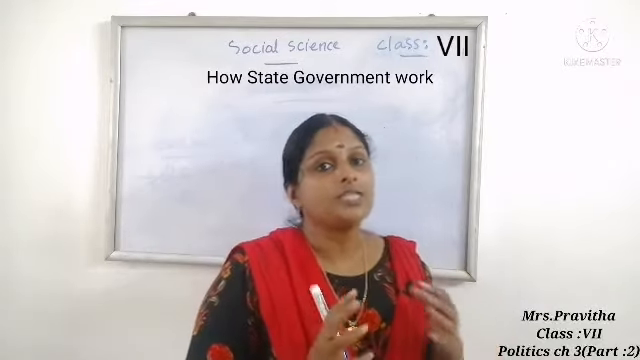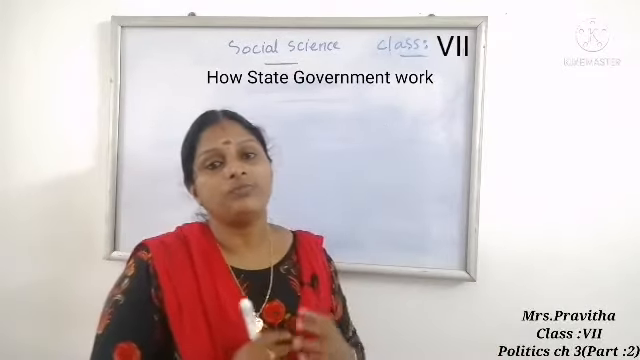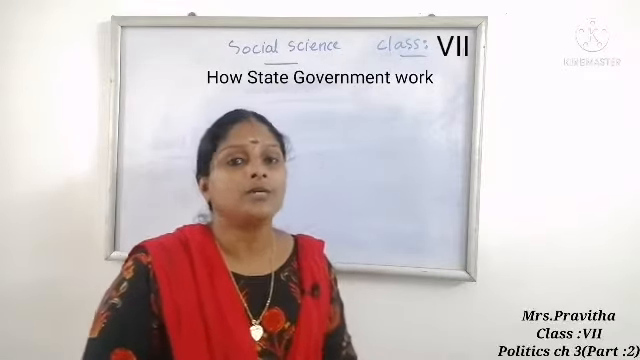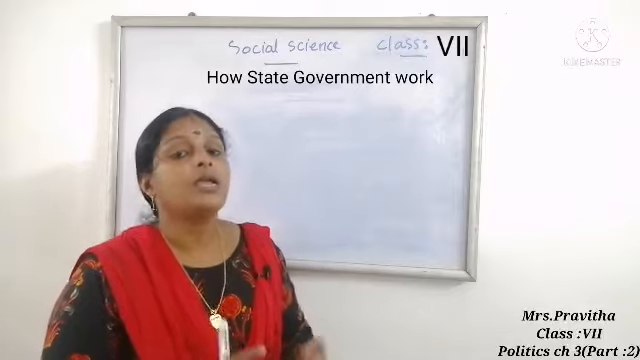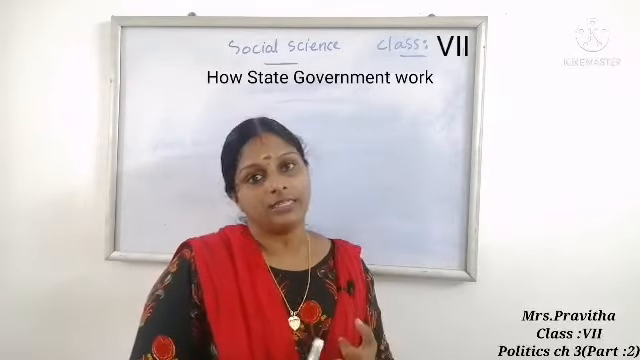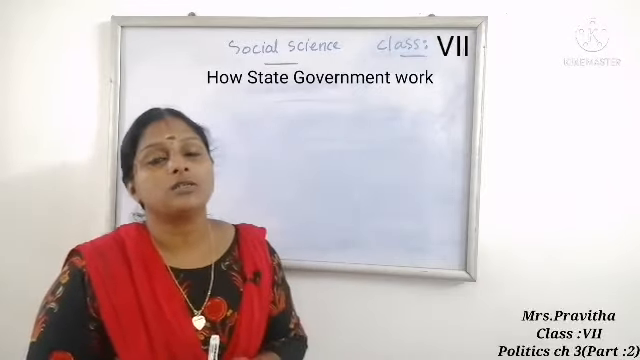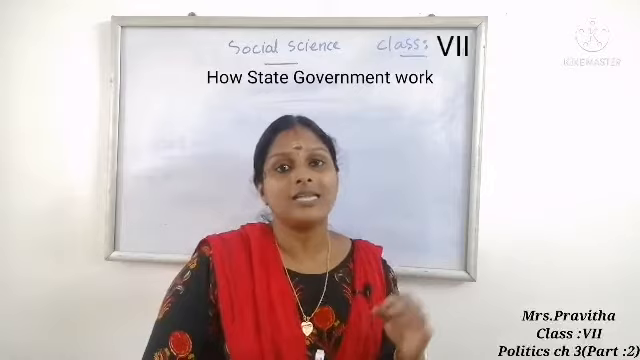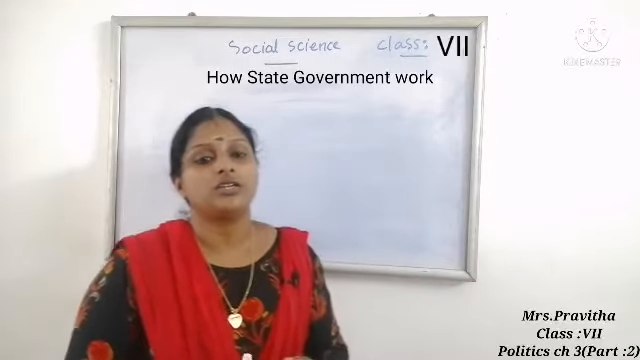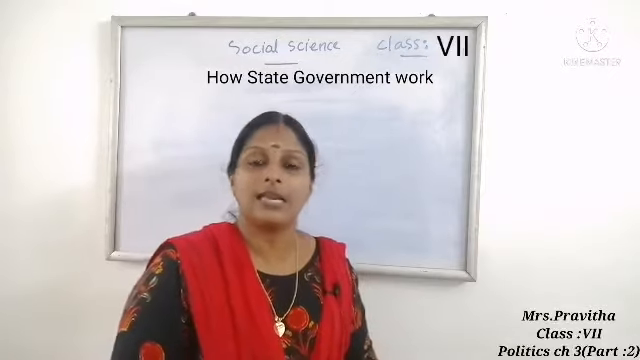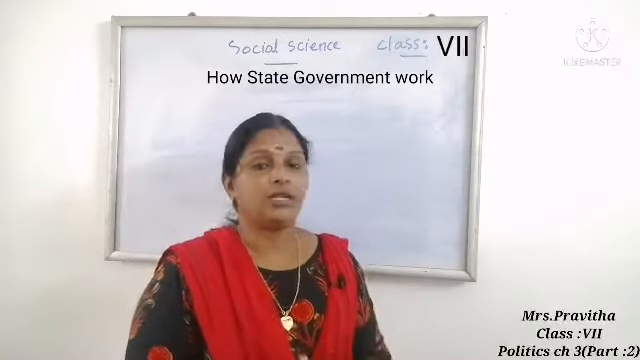So at the state level we elect the chief minister and council of ministers. Which are the main members of the state government? Now tell me. Chief minister, council of ministers and governor. Chief minister, council of ministers and governor are the members of the state government. And children, how is the state government elected? Through election, as ma'am told.